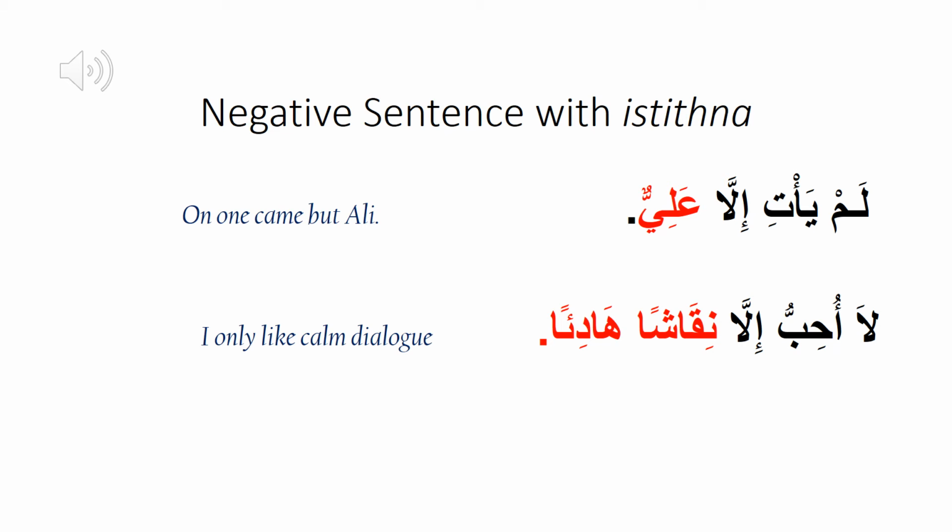Let's look at the second example. لا أحب إلا نقاشا هادئا. In this example, again, mustasna is not mentioned in the sentence. After istisna article إلا, mustasna min نقاشا هادئا is mentioned. نقاشا هادئا in this sentence is the object of the verb أحب. Since mustasna is not mentioned, mustasna min نقاشا هادئا must be determined by context, which is mansub here as the object of the verb أحب.